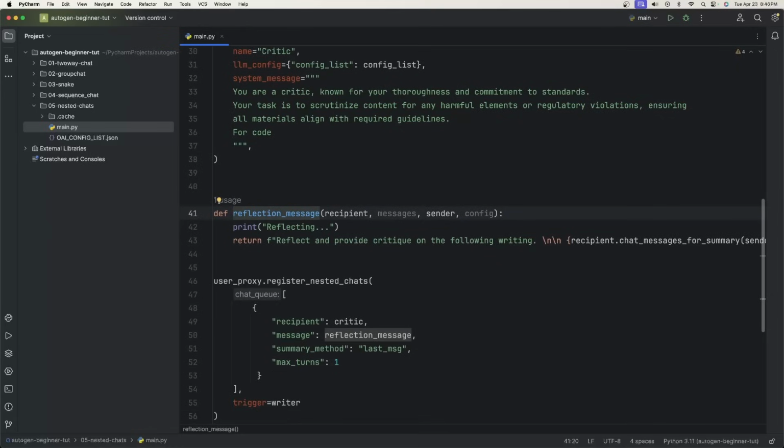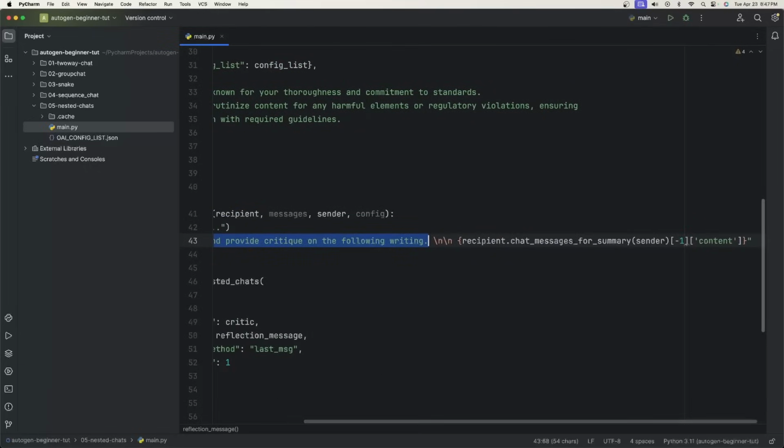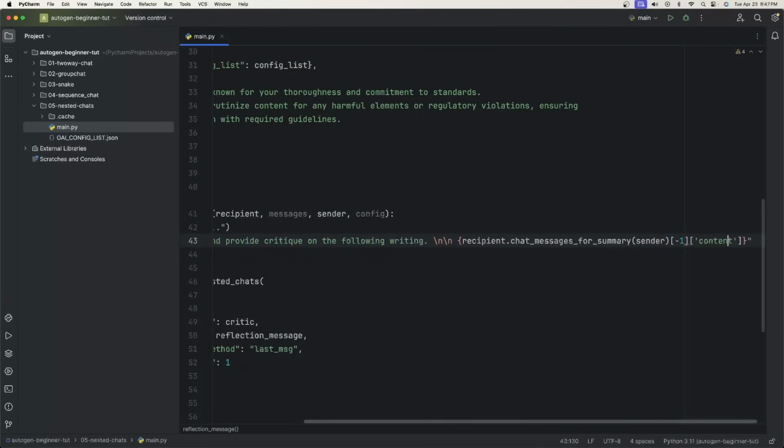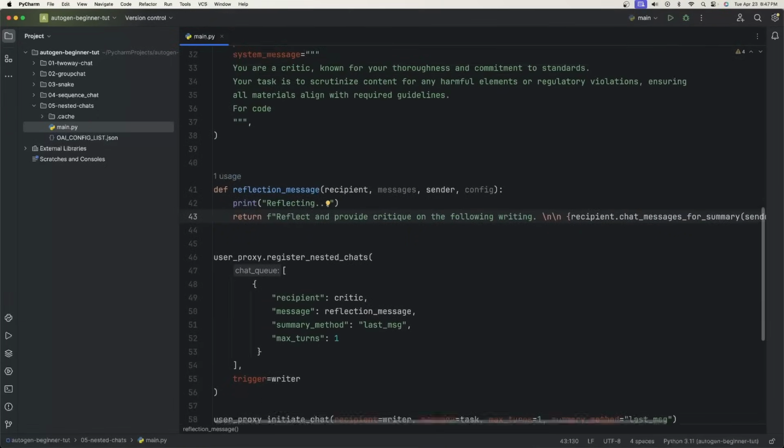It takes in 4 different parameters. You'll know when this is triggered because I have a print statement called reflecting so that we can see this. And it's going to return reflect and provide critique on the following writing. Essentially what we're doing is getting the last message from the sender. That's what sender -1 with the content means. We're going to get the last message from the sender.